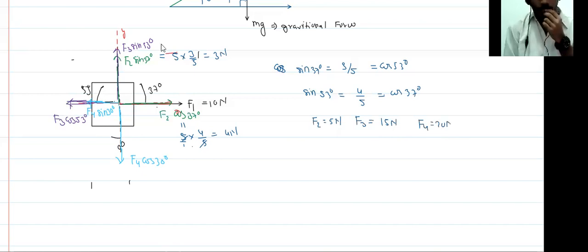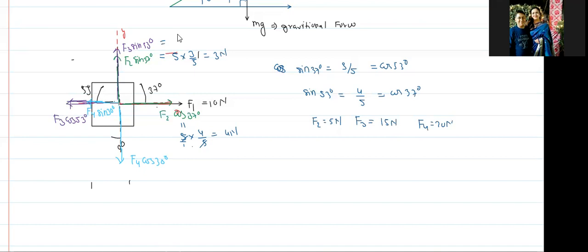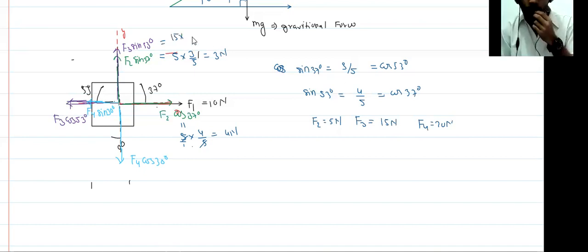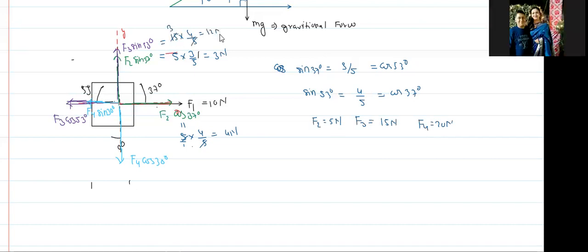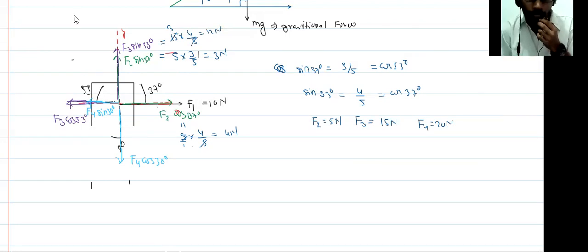So in the same manner, what is F3 sin 53 degrees? F3 is 15 Newton, and sin 53 degrees is 4 by 5. So this becomes 3 times 4, which is 12 Newton. In the same manner, F4 is 20 and sin 30 degrees is 1 by 2, so this is equal to 10 Newton.